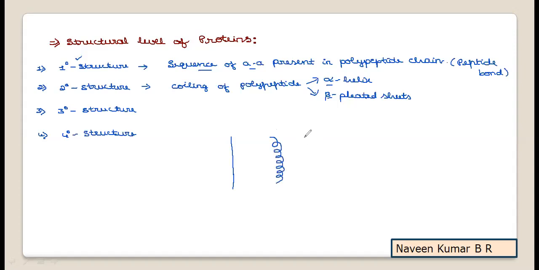Either it will undergo coiling or will form a pleated sheet-like arrangement, that we'll try to observe. Either in a parallel or in an anti-parallel arrangement, we are going to see the respective coiling. Such a particular coiling is going to yield the secondary structures. This is beyond the scope of study here. What is important, we'll try to concentrate on. Now just observe what happens during this particular formation.